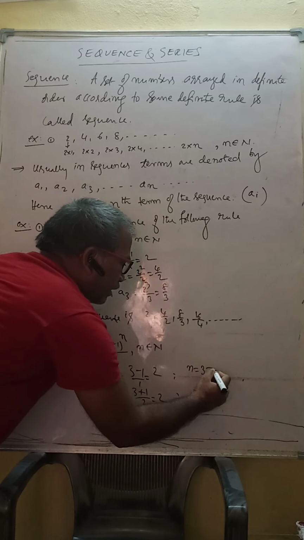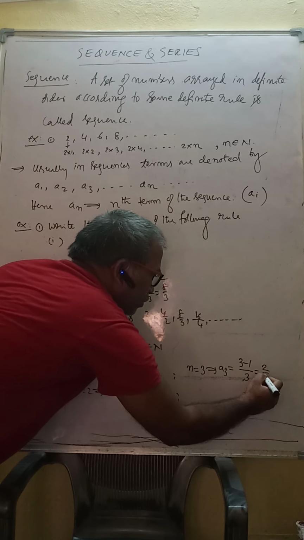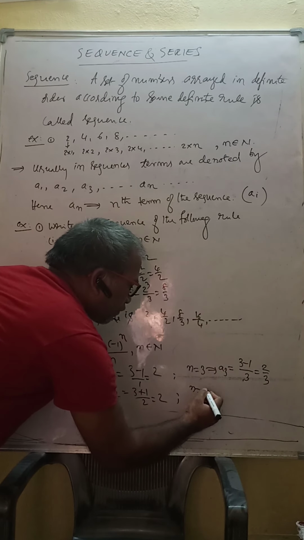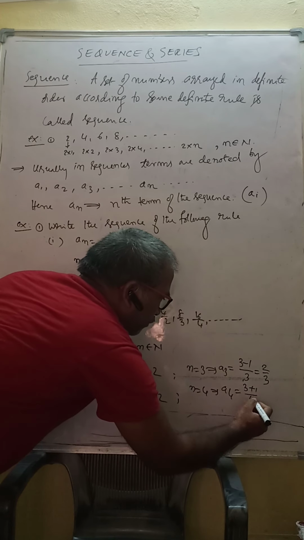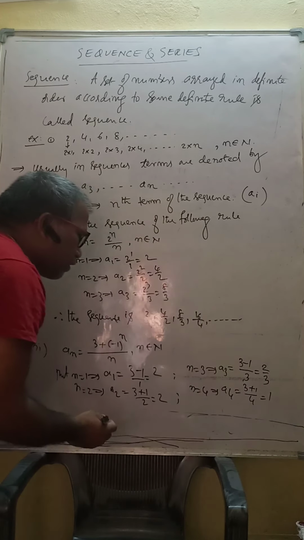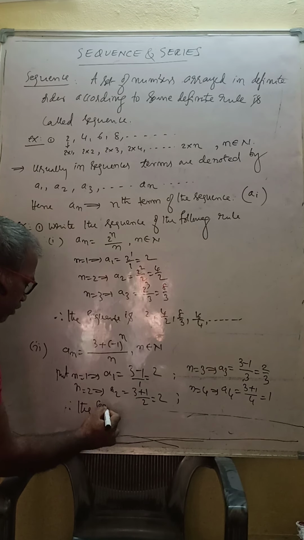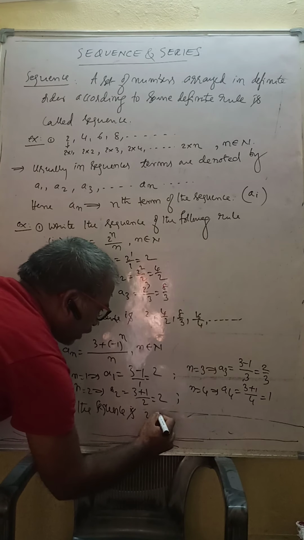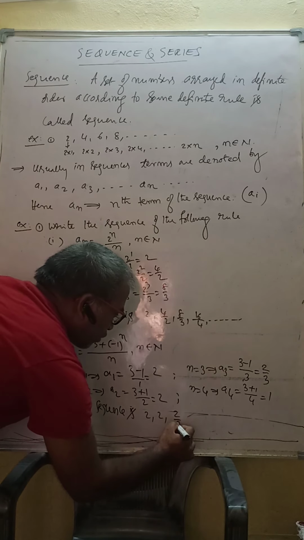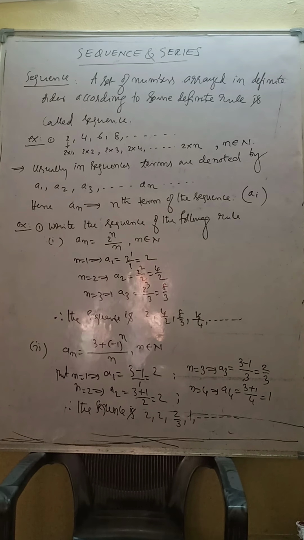N is equal to 3. Here I will get a3. So 3 minus 1 by 3, so 2 by 3. N is 4. After that I will write the series. So 3 plus 1 by 4, 4 by 4, that is 1. Therefore the sequence is a1, a2, a3: 2, 2, 2 by 3, 1, and so on. So till then you should copy.